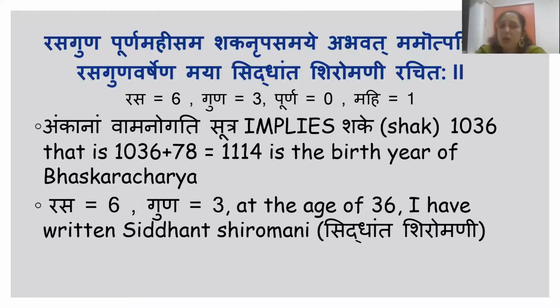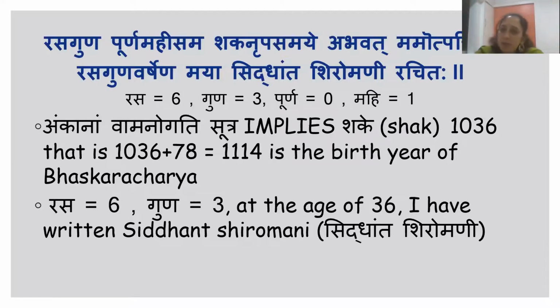Now there is a code in this. Rasa is different types of taste. We have 6 different types of taste in our food: pungent, sweet, salty. So these are 6 tastes. Guna is the qualities. We have 3 qualities. Purna is a code for 0 and Mahi is a code for 1.